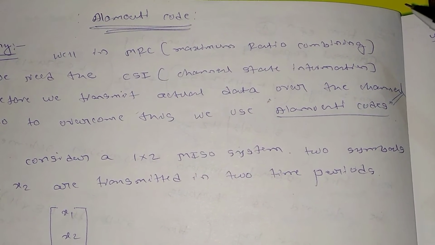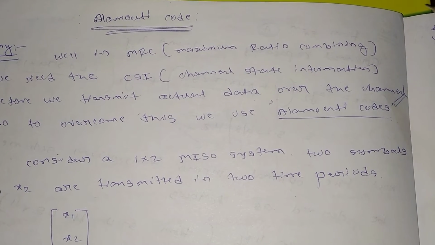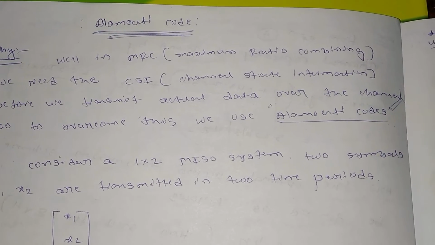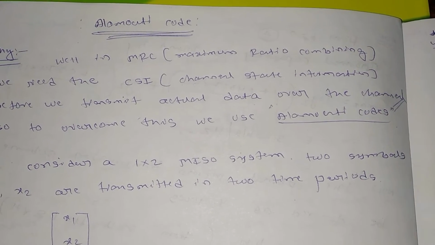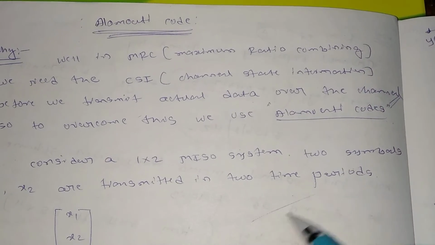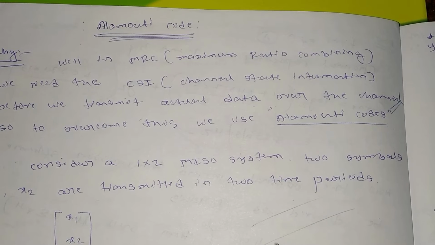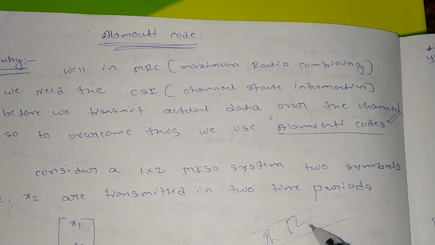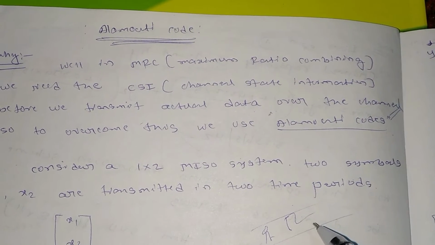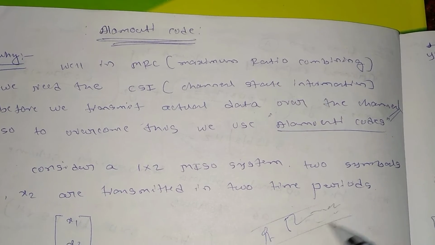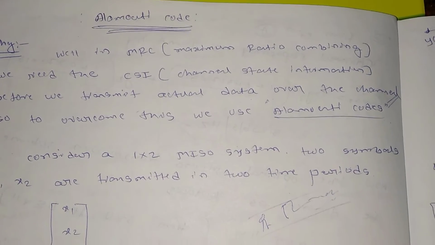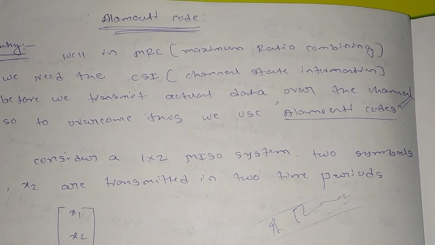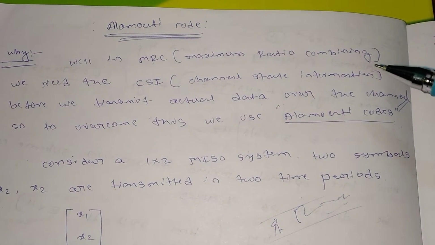This is a waste of power, and it is not always a suitable method to follow, because we need to find out each and every time the state of that channel. And as the channel is dynamic, because the channel is in space, and in space many things will be happening. Some obstacles will be there, some vehicles will be moving, sometimes the vehicles will be more on the path and sometimes they will be less. The air and the molecules in the air are also changing. So we can't predict the channel exactly. That was creating a problem in the case of the maximal ratio combining technique.